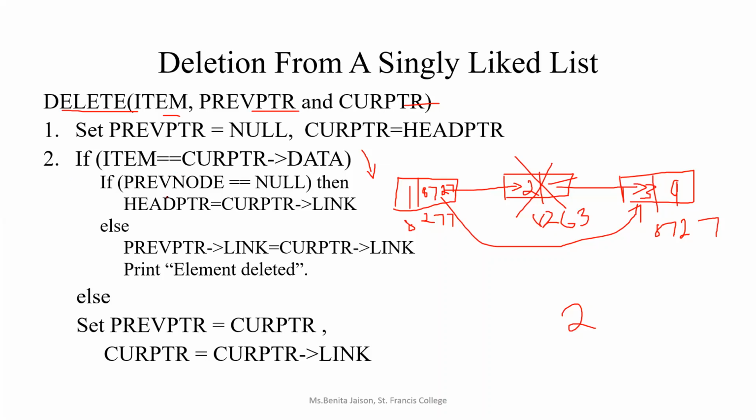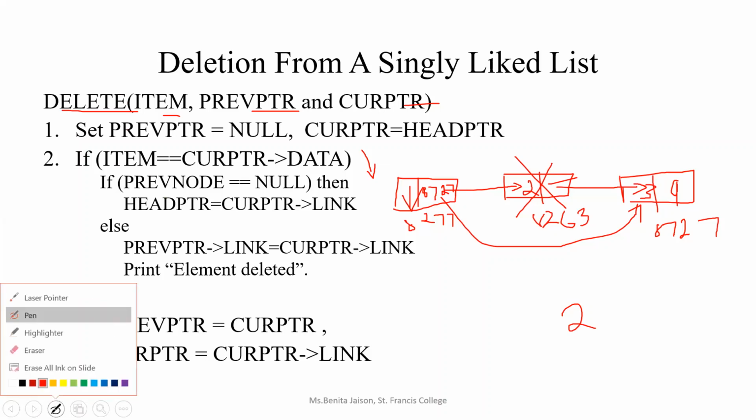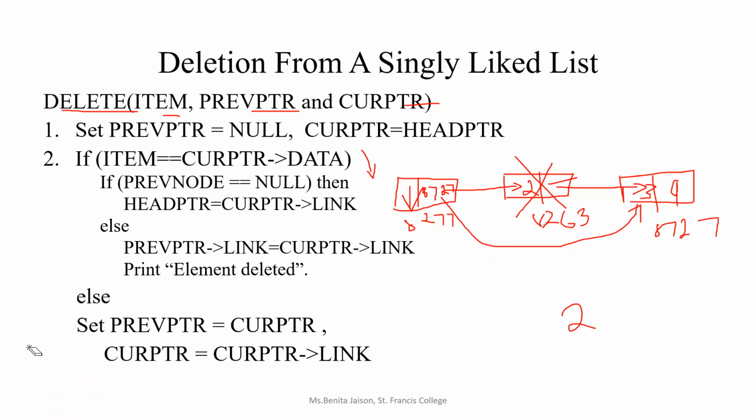When we want to find the item, if you are not finding the item in the first node, we will first compare the data part. The data part of the first node is 1. So 1 is not equal to 2, so we have to move to the next node. What is the code used for moving on to the next node? It is the traversal algorithm, right? You will be using the traversal algorithm to move to the next node.